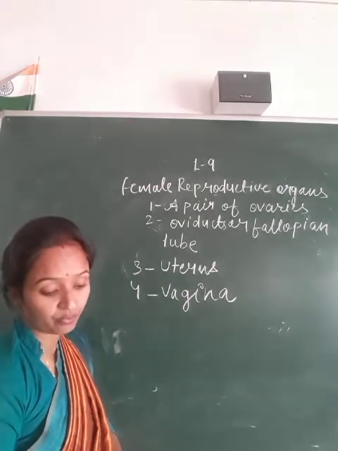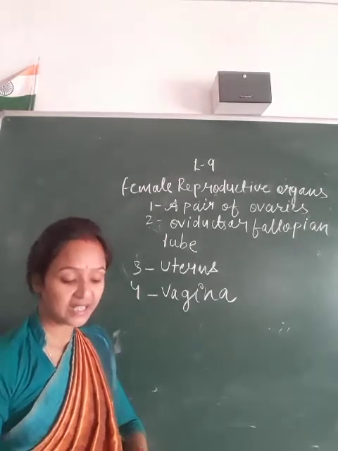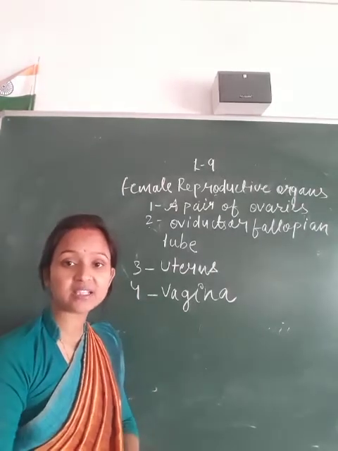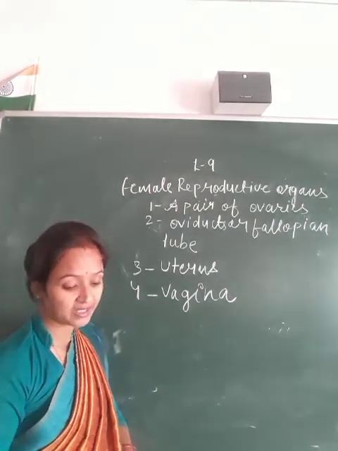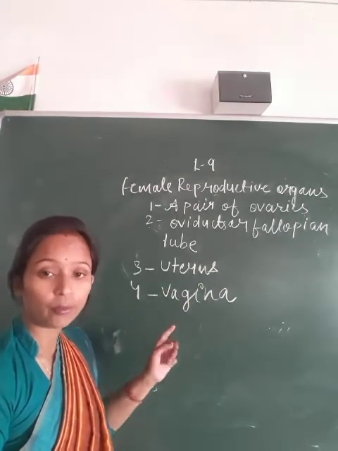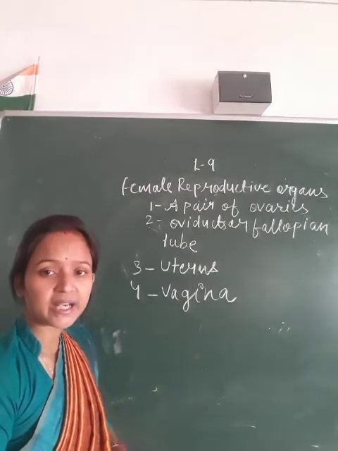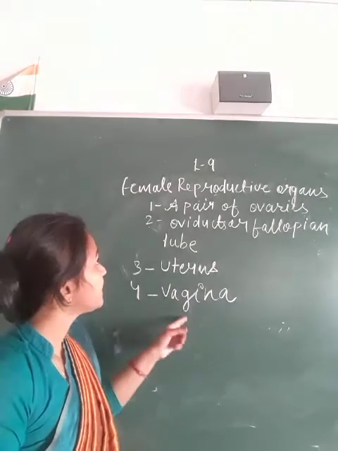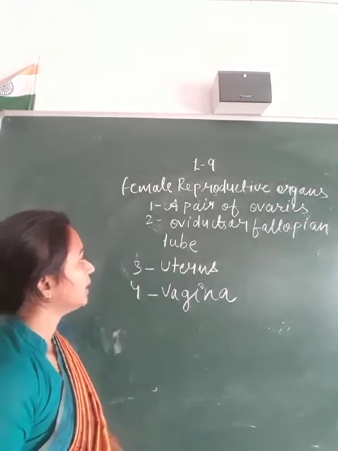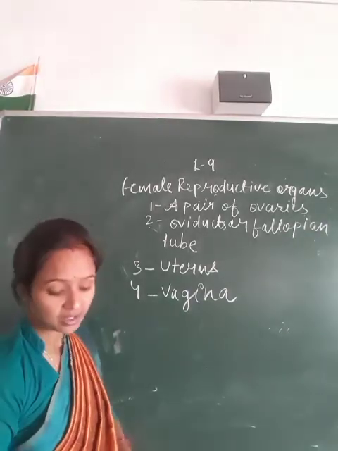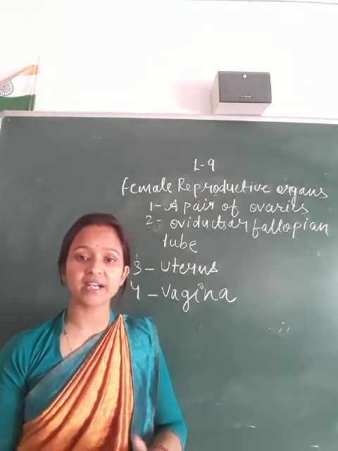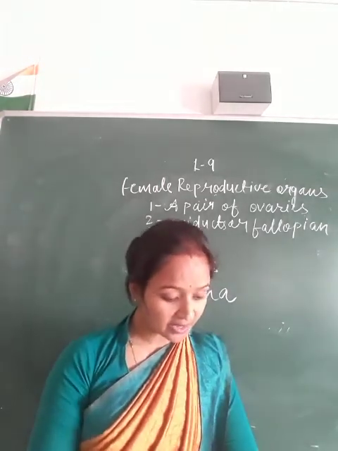The uterus, also known as the womb, is where development of the fertilized egg occurs. And the vagina opens to the outside through an opening. So these are the female reproductive organs: pair of ovaries, oviducts or fallopian tube, uterus and vagina. The diagram is given on page number 102.